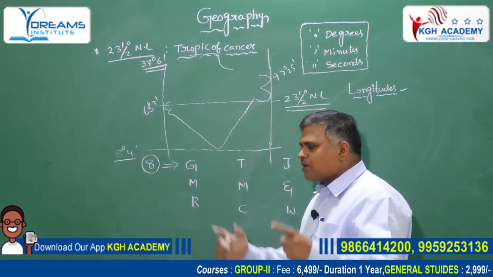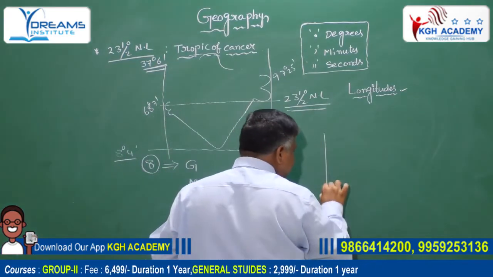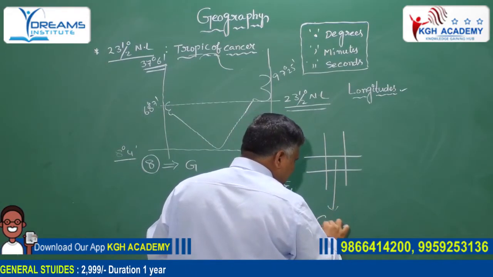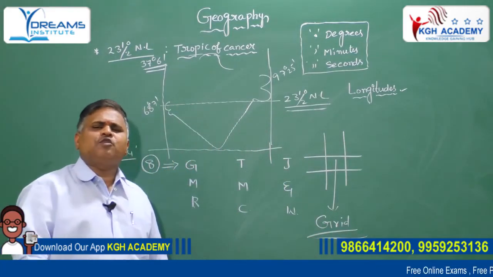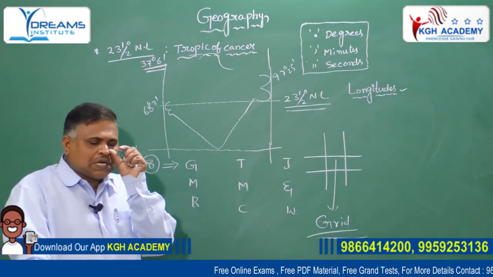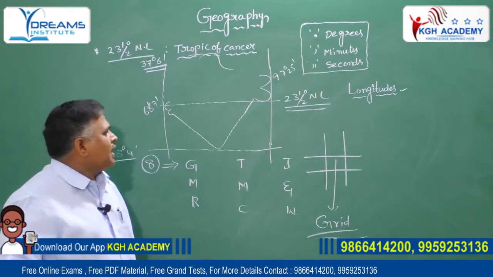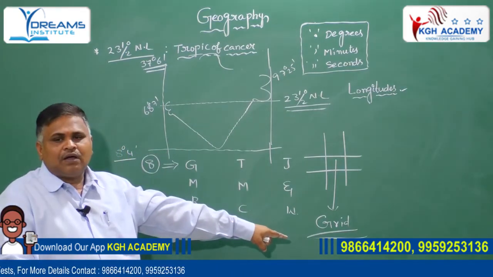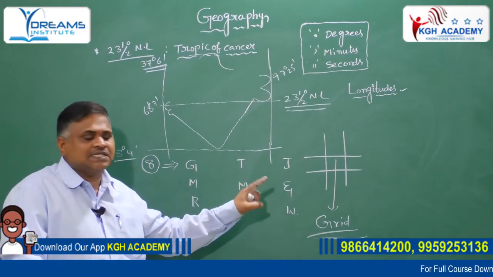Sir, it appears like a box. It is known as a grid. Grid means longitudes and latitudes together.